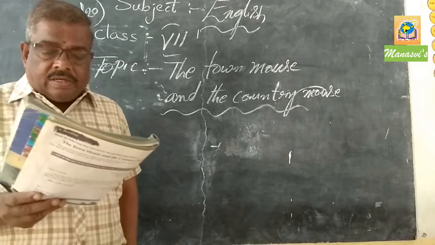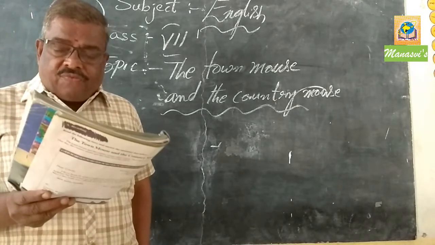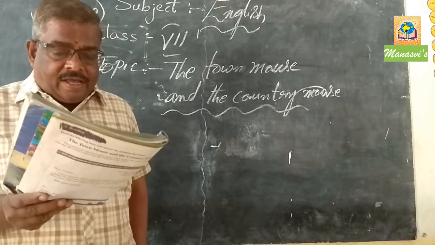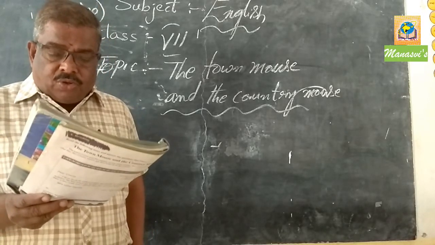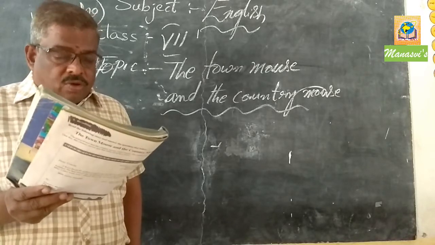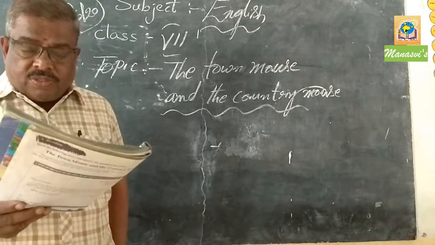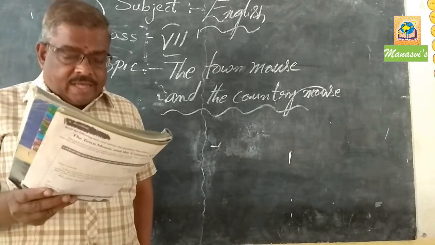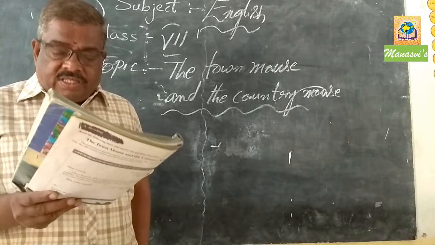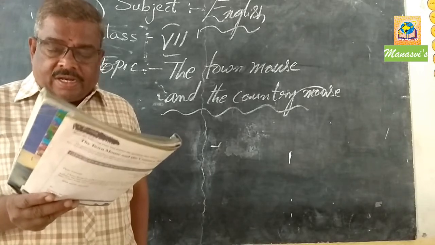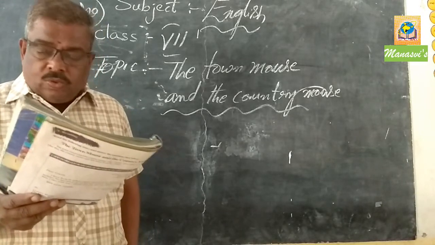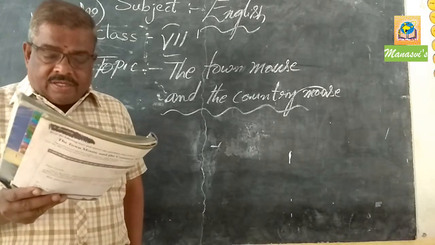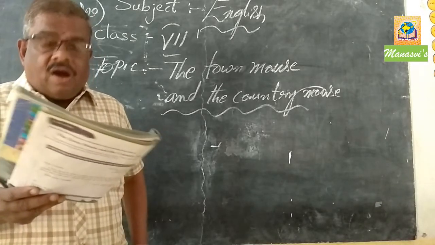I am afraid not, replied his cousin. But I found a very nice piece of root today and a tender bit of sugar cane. I am sure you will enjoy it. Root, sugar cane? the town mouse exclaimed. But I don't eat raw food like that. The country mouse said, this is what we eat in the country, so I am afraid you too have to eat this. Try it. It is not bad.